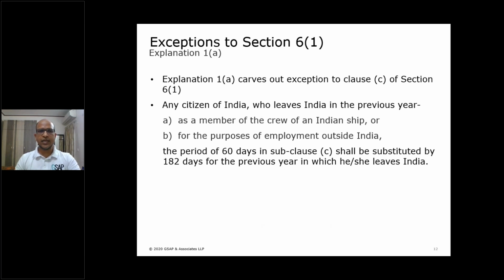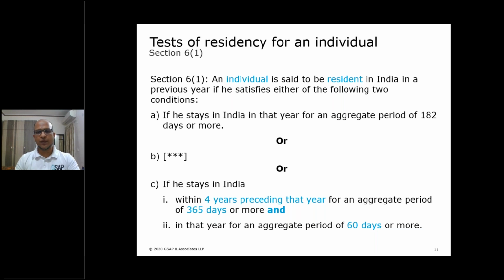Now, let's go back to this clause. Clause C had two limbs, 365 plus 60 days. So to satisfy clause C, his stay in that relevant year should be at least 60 days. But if a citizen of India is going abroad to take up employment outside India, then this 60 will be substituted by 182 days.